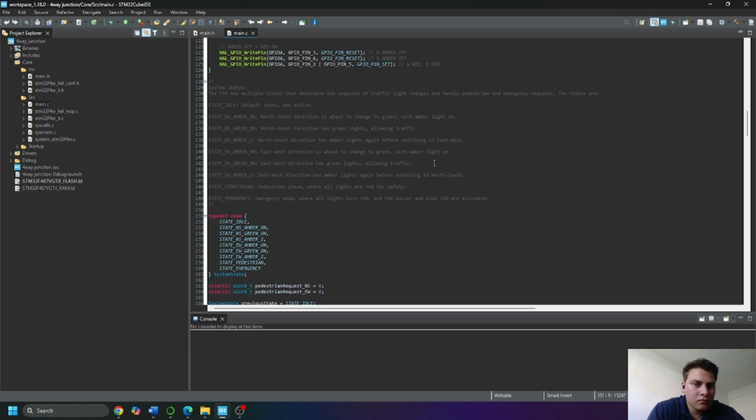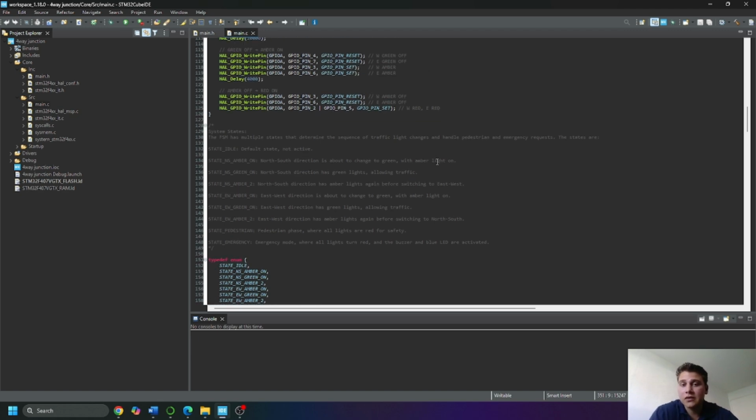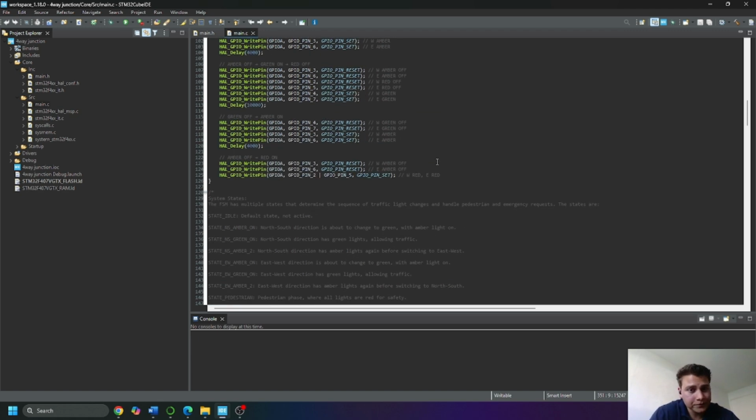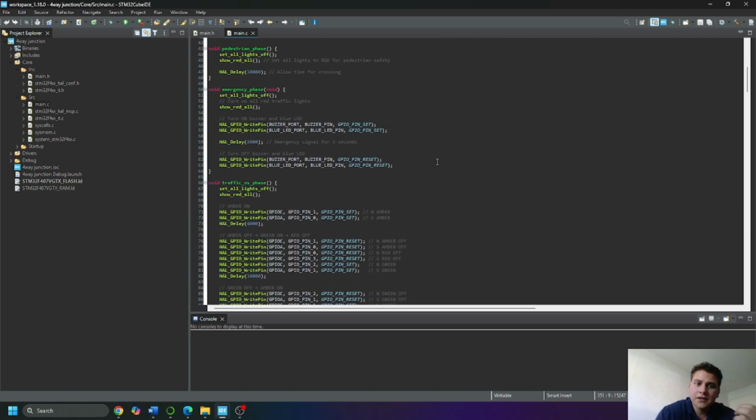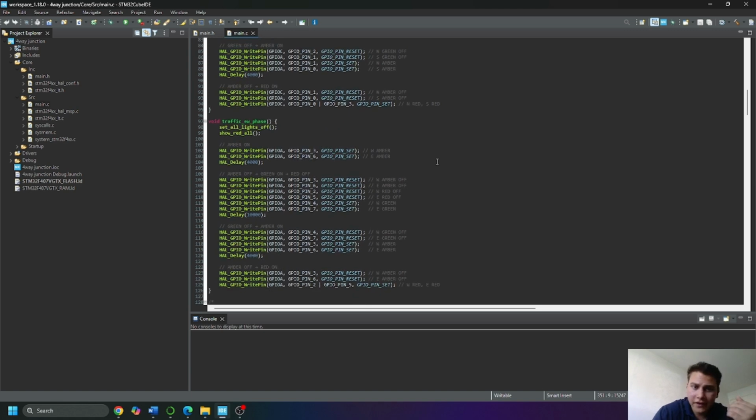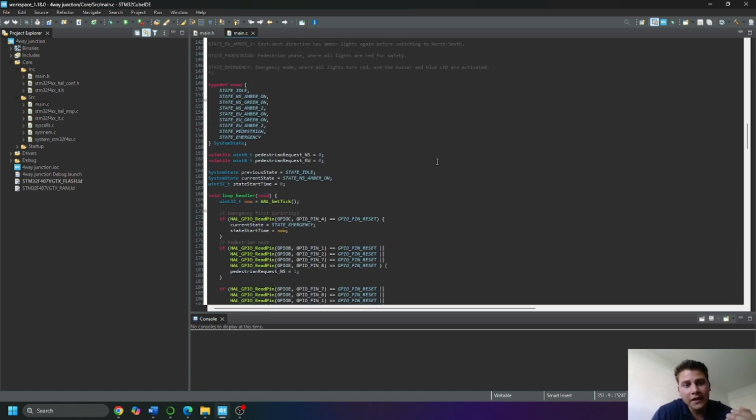So when I first started to code, I tried to make just a simple loop. And it does work if I'm just using north-south and east-west phase. But when it comes to introducing an emergency phase and a pedestrian phase, things get more complex. It's not as easy.